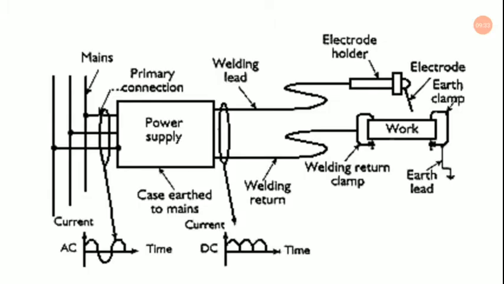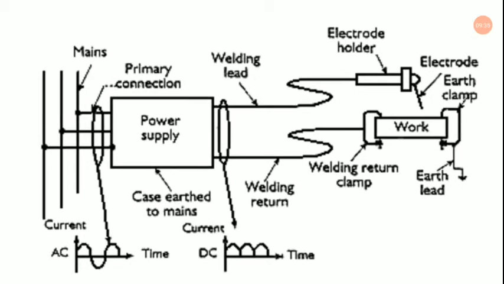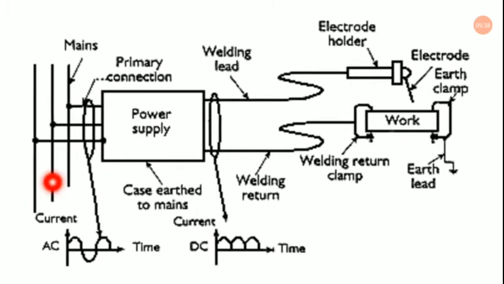Now here we have this connectivity. This is the mains current, as you can see. This is the primary connection as well. This is the power supply, and this is the AC coming out of the mains, as you can see. So this is the AC, alternating current, coming through the primary connection, entering the power supply. This is the case earth to the mains as well. So this is the primary connection, and this one is the secondary connection, you can also say. This is the current coming out as DC, so it is being rectified or converted to DC.